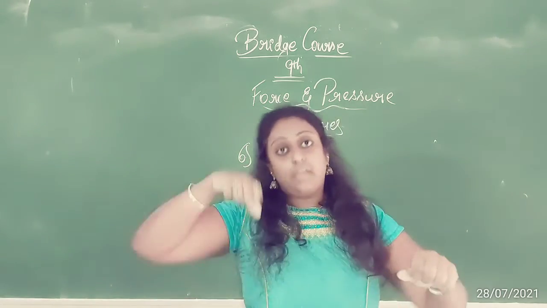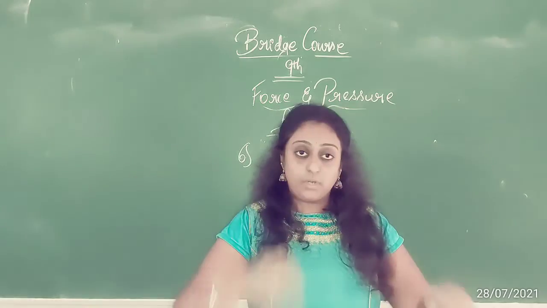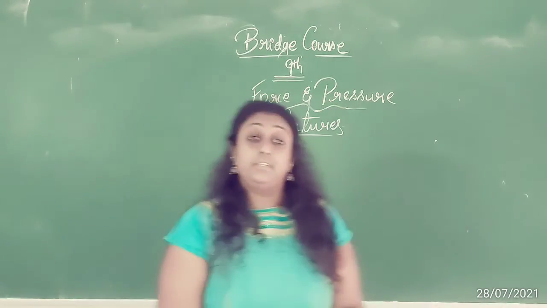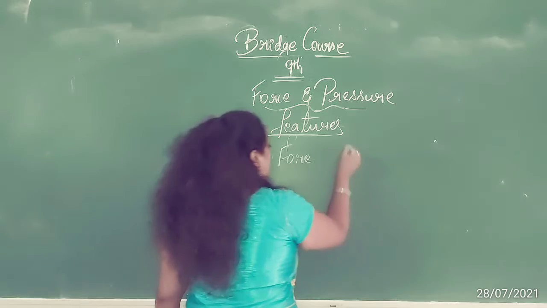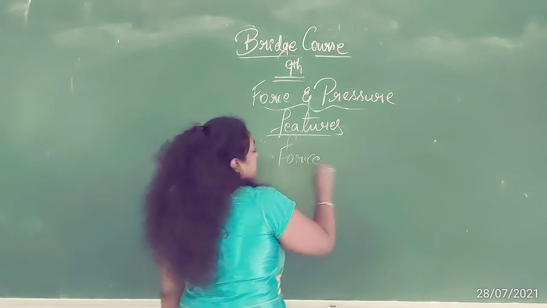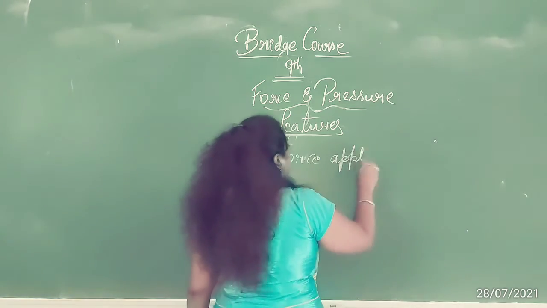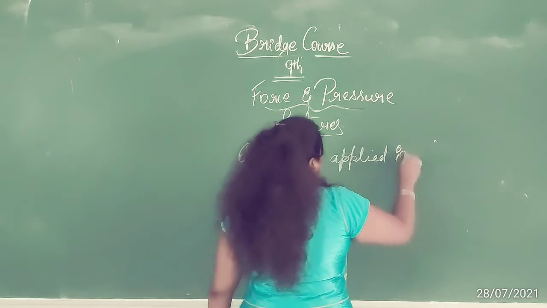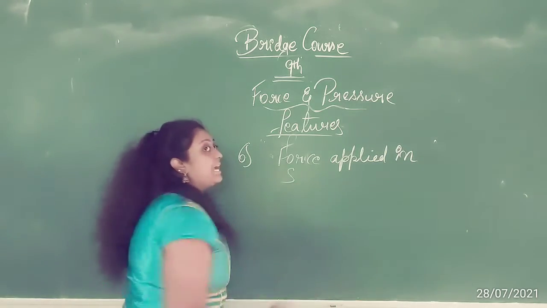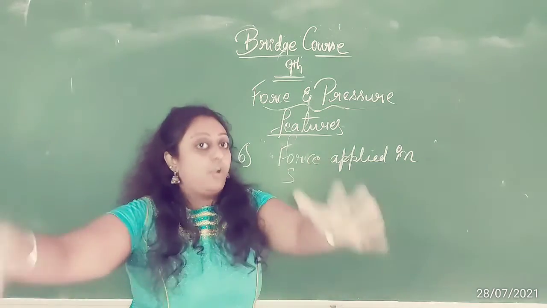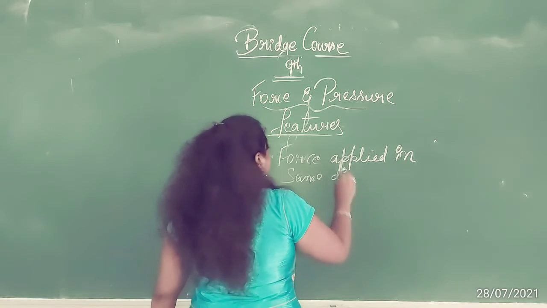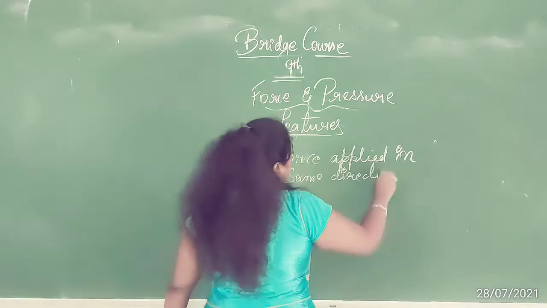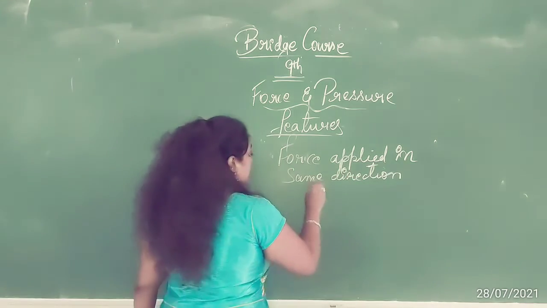I am applying force onto it and I will go even further. That means force applied in the same direction, I am going along with the bike, increases speed.